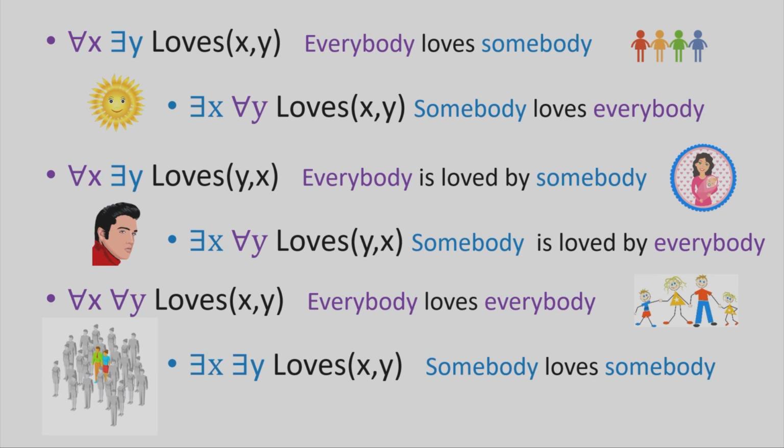And the last 2 scenarios that we considered were the ones where both quantifiers were the same. If both quantifiers were universal, we had a happy family scenario where everybody loves everybody. And where both quantifiers are existential, we had kind of a pessimistic version of the very first scenario. There is at least somebody out there who loves, well, somebody, maybe even themselves.